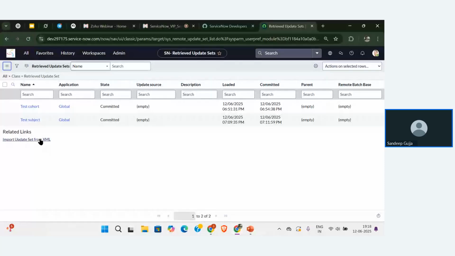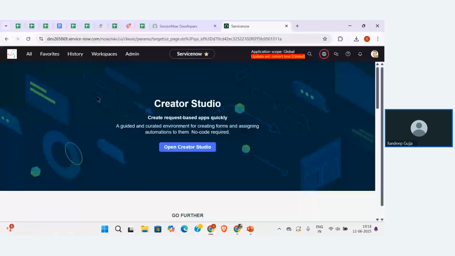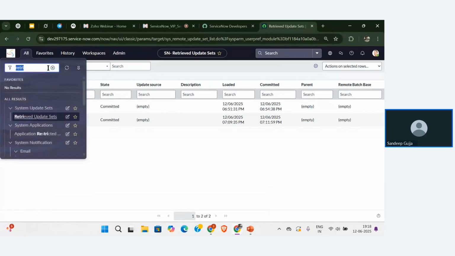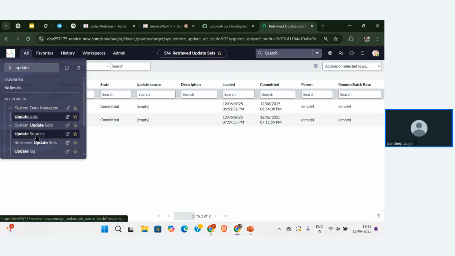Now I'm going to explain the second way to move my configurations from one instance to another. This is the first instance. I have made my configurations, which are already stored in the cohort test. Cohort test is the update set name. In this, I have created one table with the name sample 2. Now, to explain the second method, we need to go to All, and here let me search for update sources. Let me click on update sources.